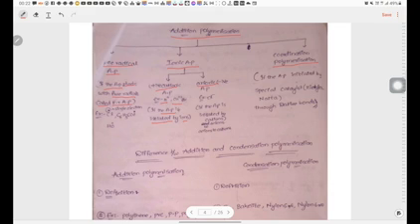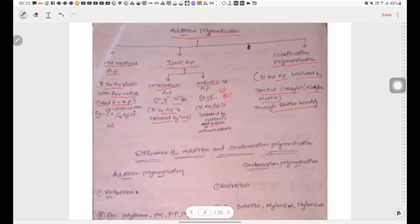Next, anionic addition polymerization is initiated with anions like Cl minus ion, OH minus ion, etc. Next, coordination polymerization. If the addition polymerization is initiated by a special catalyst like Ziegler-Natta catalyst through dative bonds, it is called coordination polymerization.